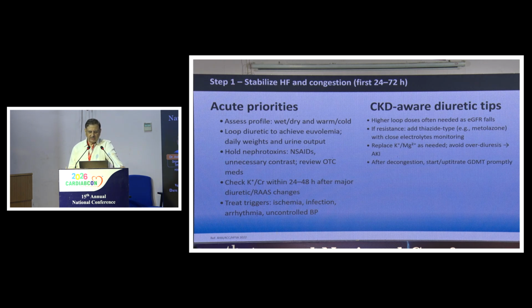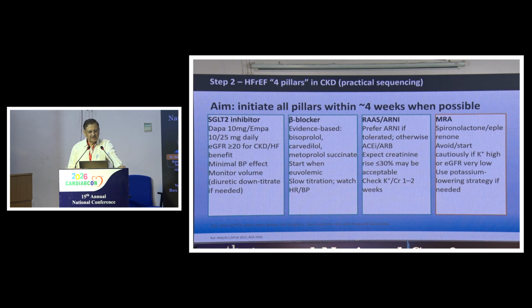Once euvolemia is achieved, if there is a resistance to torsemide or furosemide, you can add thiazide-like diuretics. Metolazone is the preferred choice here, and you have to replace potassium and magnesium and avoid overdiuresis. After decongestion, start or up-titrate goal-directed medical therapy appropriately. SGLT2 inhibitors, both dapagliflozin and empagliflozin, are approved in eGFR more than 20. Beta blockers, evidence-based ones are bisoprolol, carvedilol, metoprolol.